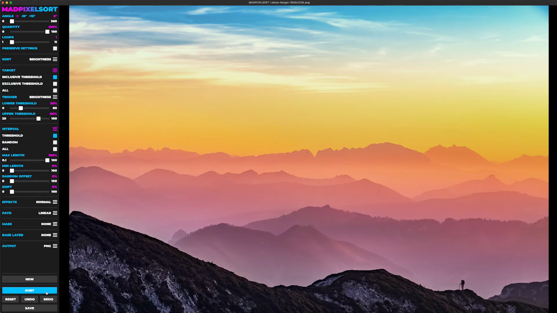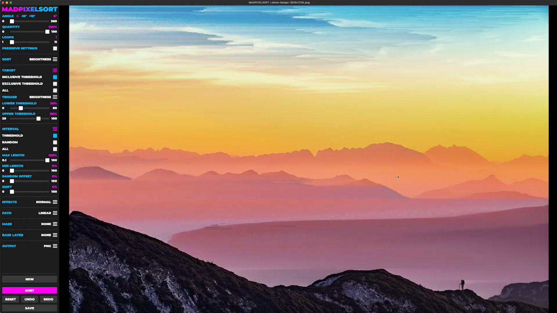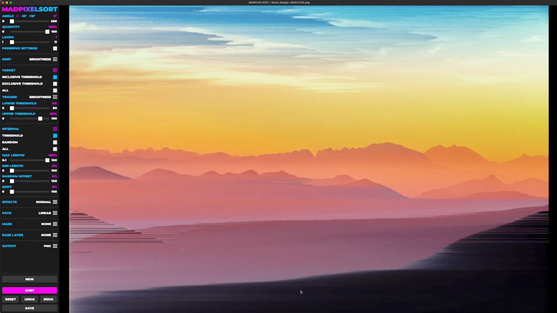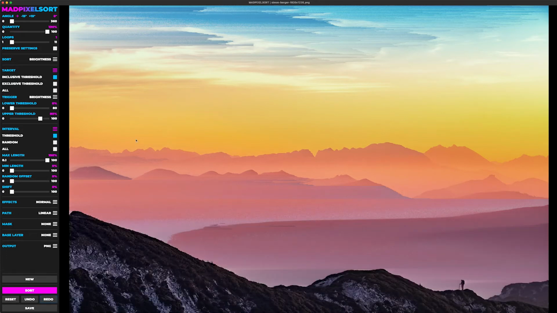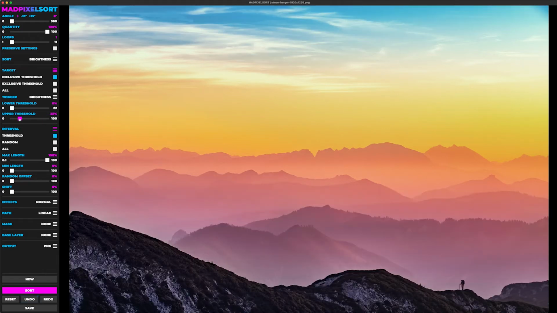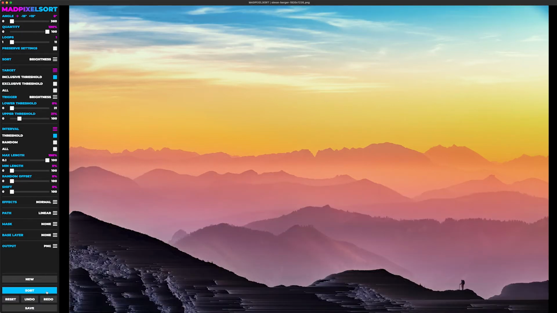And to see a visual clarification, this is what we did before. If we wanted to include this darker part of the image, we would reduce our lower threshold. And as you can see, all of this is the same except for the darker parts of the image. If we wanted to only affect the darker parts, we would bring the upper threshold down. And now you can see only this bottom part is affected.